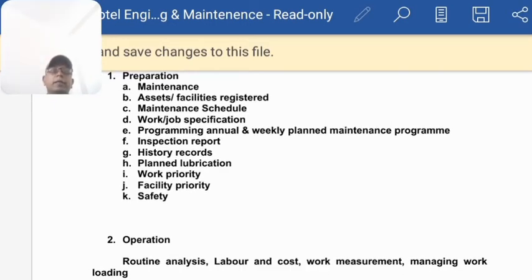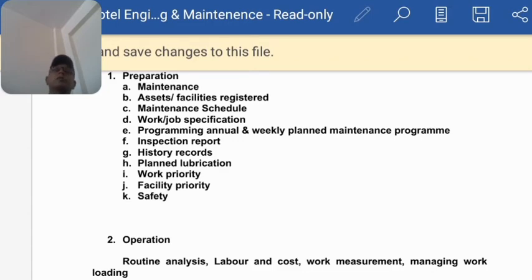Now we move to the maintenance schedule. For every machine that we purchase, whether it is an import or a local purchase, there is a maintenance schedule. The maintenance schedule is your timetable: where the machine is purchased, what the condition is, whether weekly, fortnightly or monthly maintenance is required.